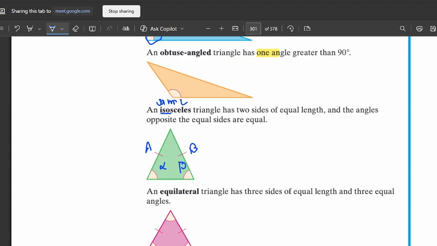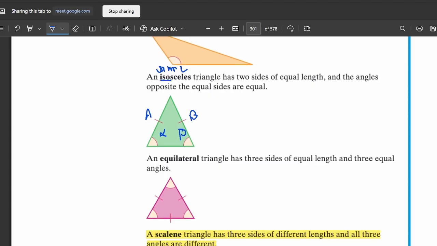Next, equilateral. The word equi comes from equal, all equal. Let me give you a tip to remember the terms of mathematics or any subject. The simple thing is to keep their meaning in your mind. When you keep the meanings of terms in your mind, then you will remember the concept behind them.